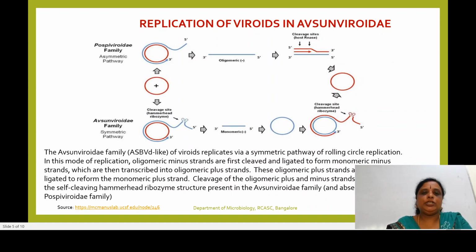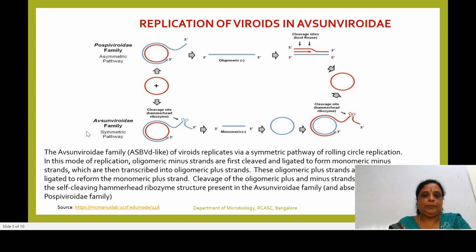Then coming to the replication in the Avsunviroidae family. As I was mentioning, one of the good examples is avocado sunblotch viroid. The place of the replication of this RNA is the chloroplast, and the pathway of replication is a symmetric pathway.